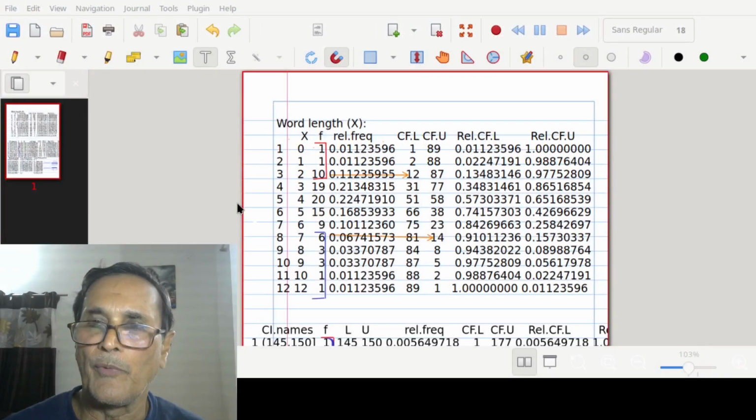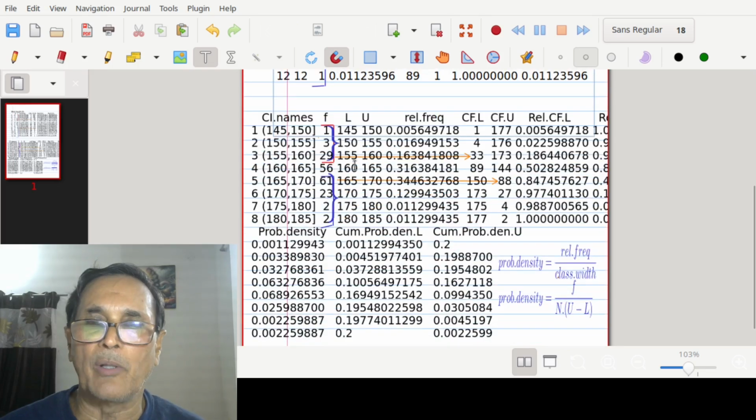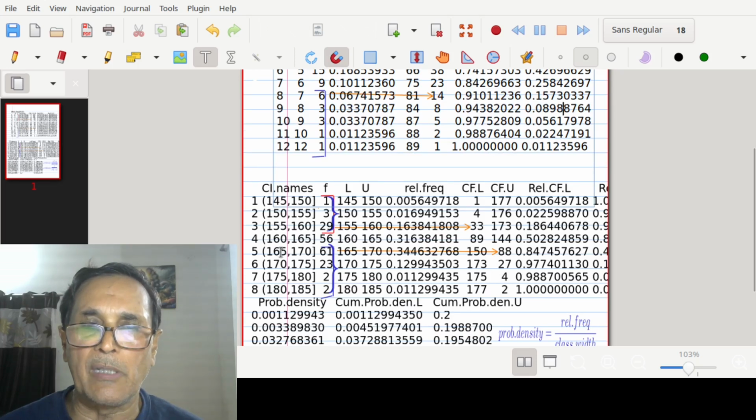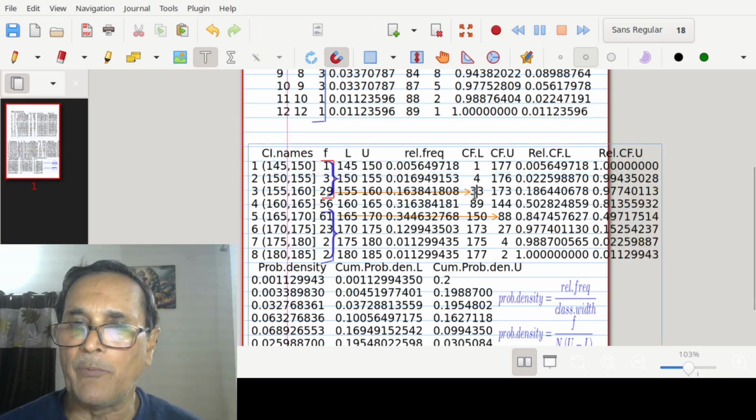You see here, this is the example, a continuous example. There is no difference in the process of computation that we do here. The only difference is the class names, and lower and upper boundaries are here. Okay. Relative frequencies are obtained by dividing frequencies by the total frequency. Cumulative frequencies are obtained similarly.